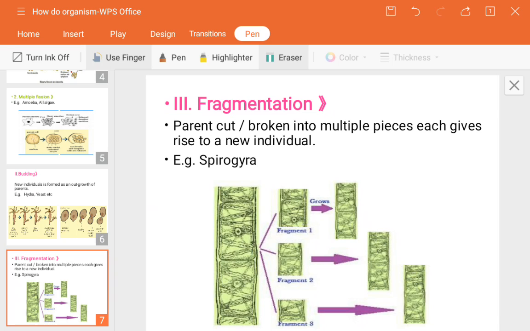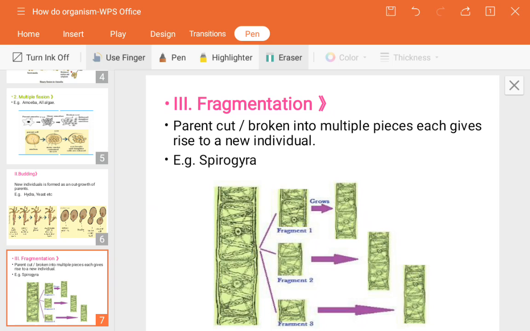Now, so see, in simple terms, what happens in multicellular organisms like Spirogyra? So Spirogyra is one of the best examples for fragmentation. So in this image you can see the mature Spirogyra has broken down into three pieces. Is it? Again, those three pieces are going to produce a new young one whenever they get mature. So this happens in the fragmentation process.